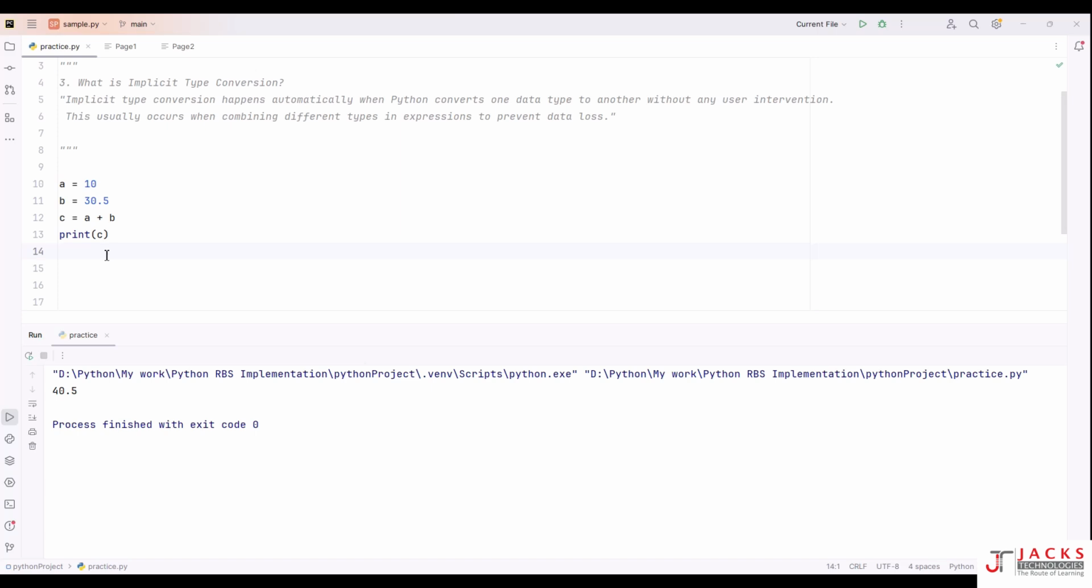So we have covered what are implicit and explicit conversions and common typecasting functions.